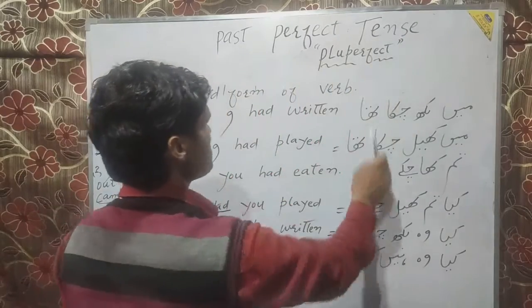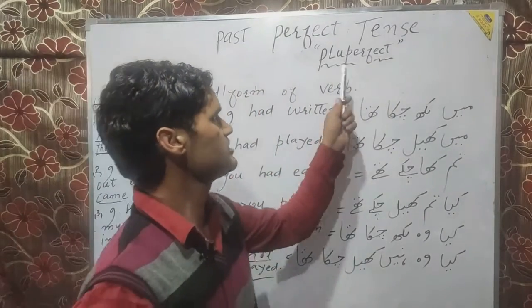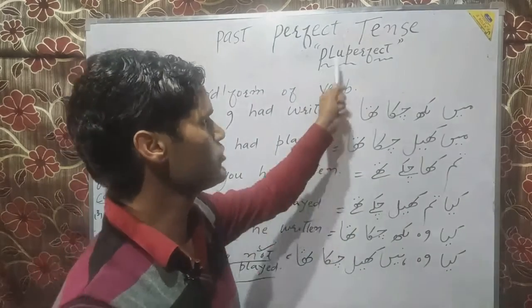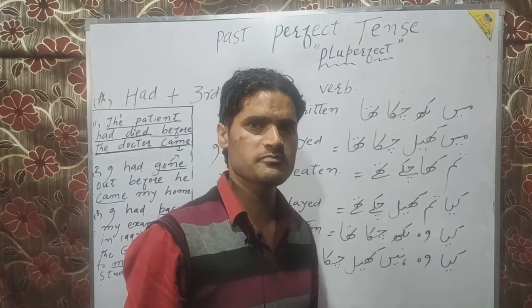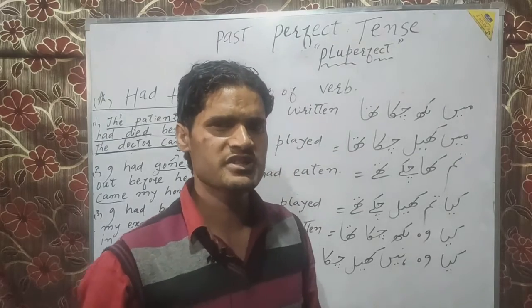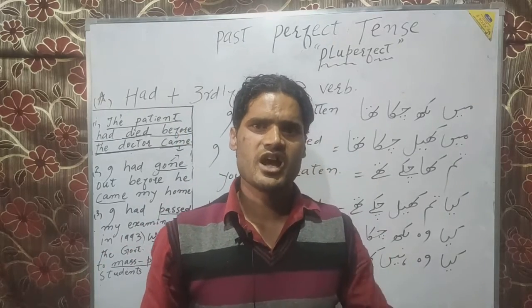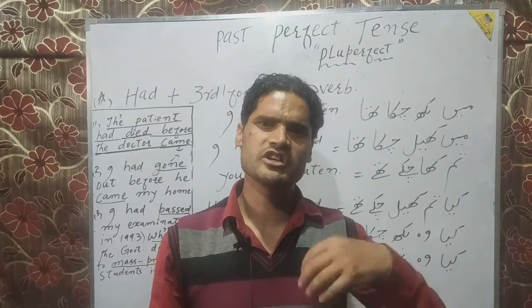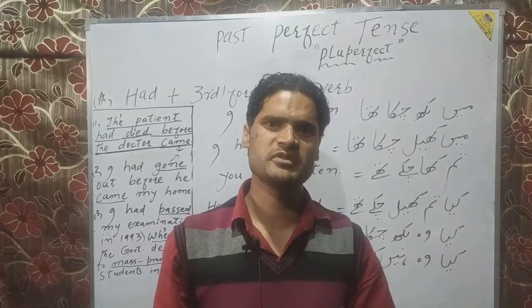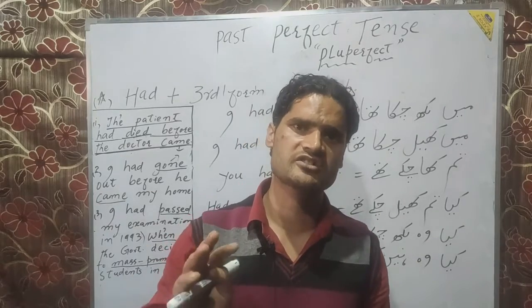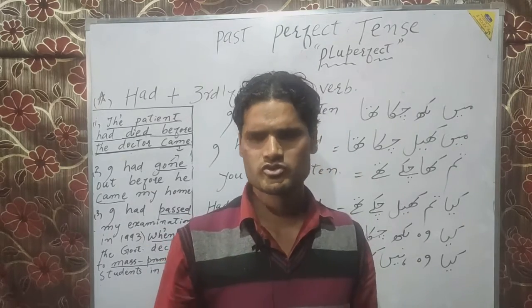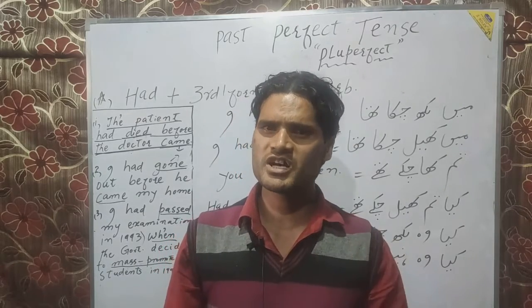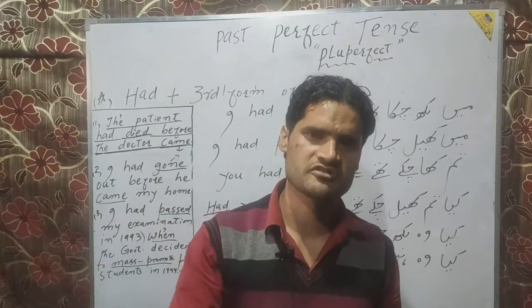Past perfect tense, or in American English it is called pluperfect. It has the alternative name pluperfect. Now the question arises, what is past perfect tense? It describes an activity that had been completed in the past. It refers to any action, any activity that was completed in the past before another action took place. So simply we can say any action that was completed in the past before another action started.